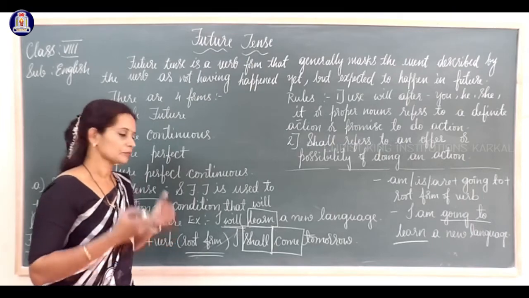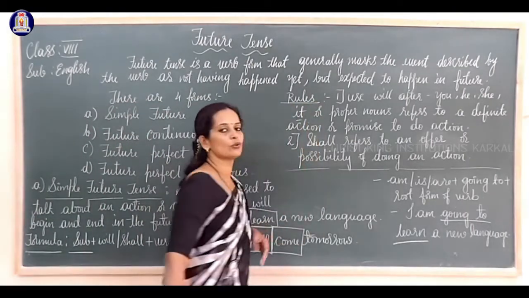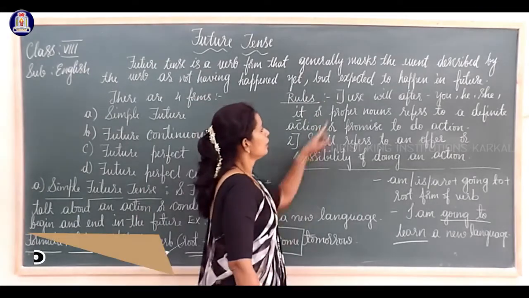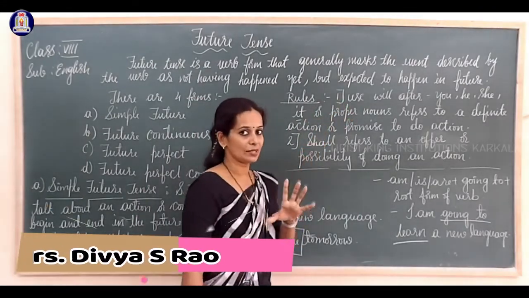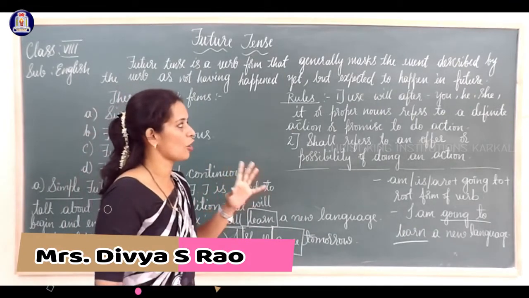Clear to you? Okay. Now let us move on. Just see certain rules here. First one, use will after you, he, she, it or a proper noun.